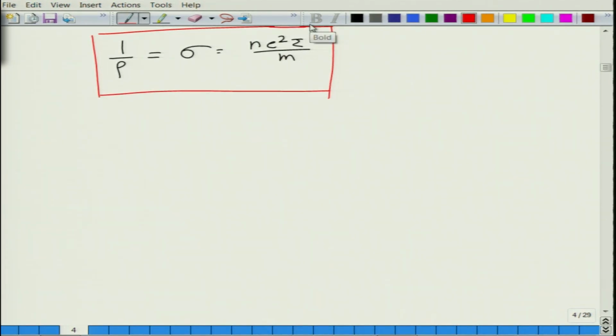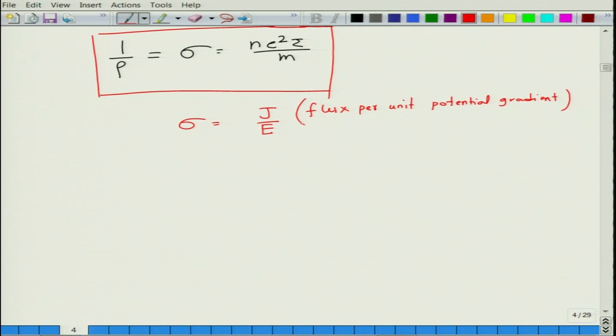So, basically you can write sigma is equal to J divided by E. So, essentially it is flux per unit potential gradient. This is what it is.